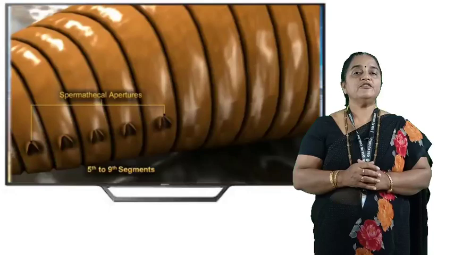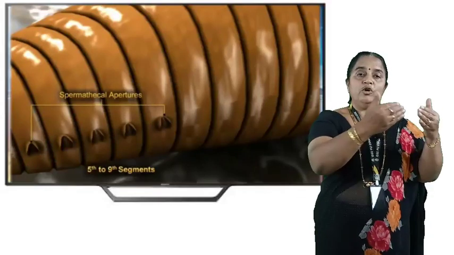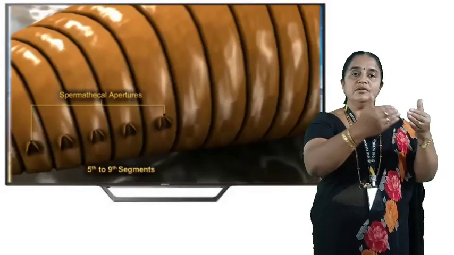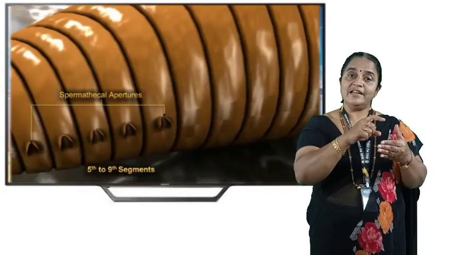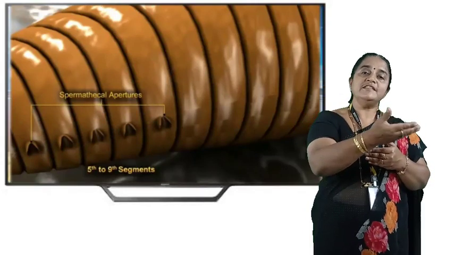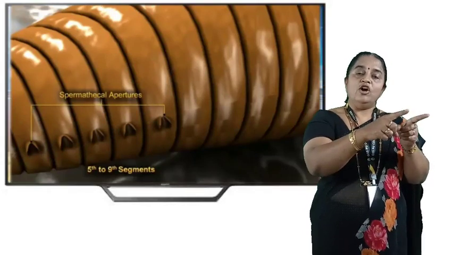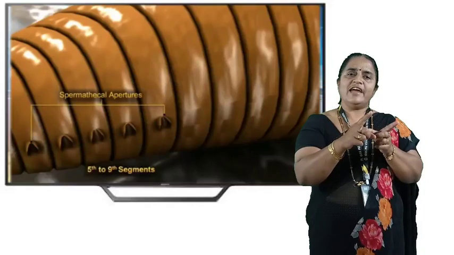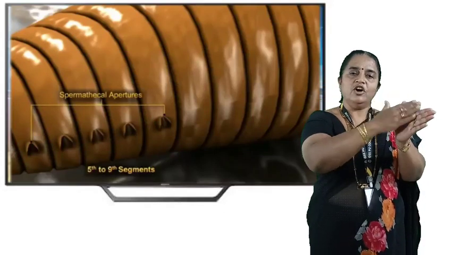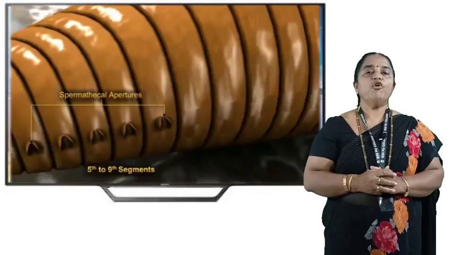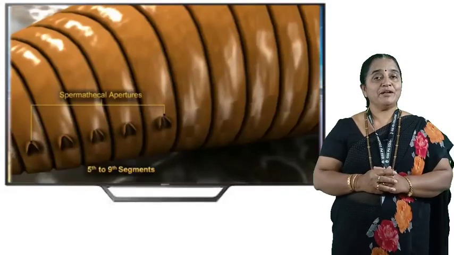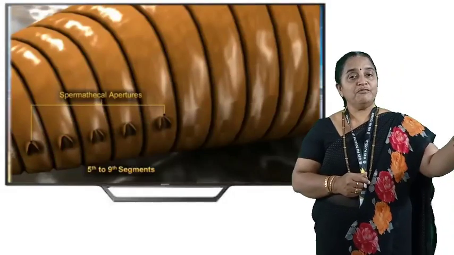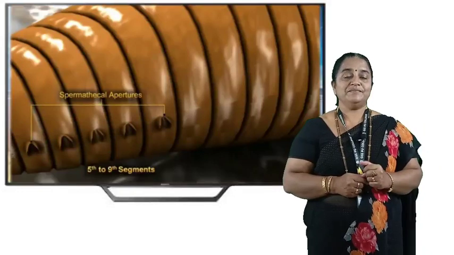Thus, 4 pairs of spermathecae are located from 5th to 9th segment inside, and their openings we can see ventrally on either side. So total 4 pairs of openings of spermathecae we can see from 5th to 9th segment.